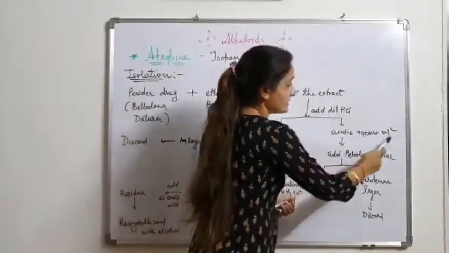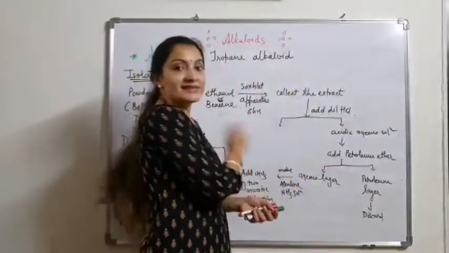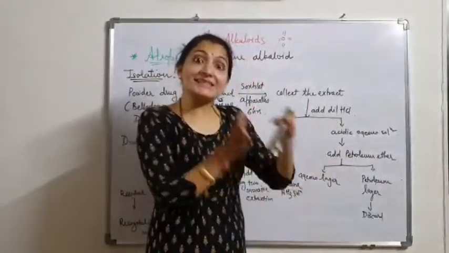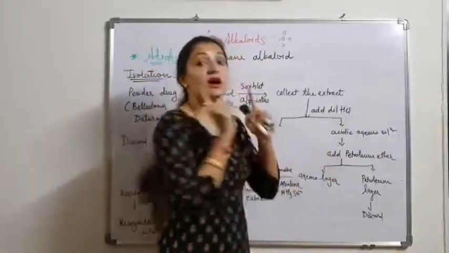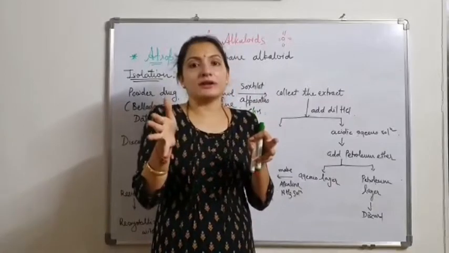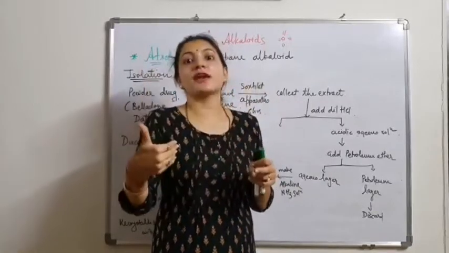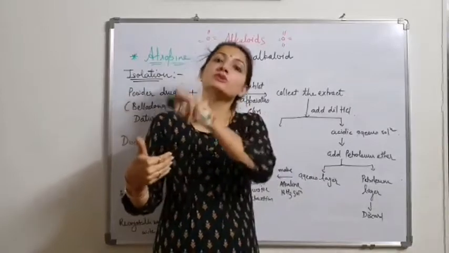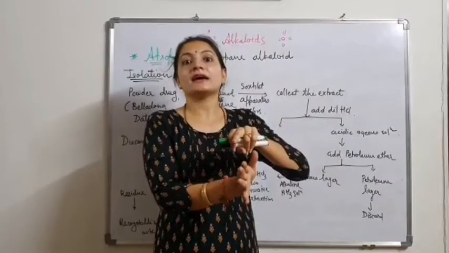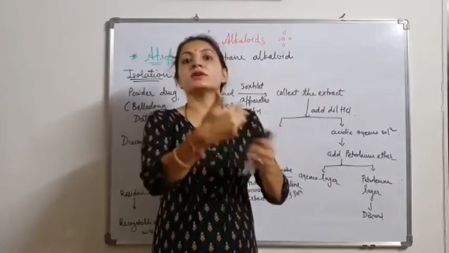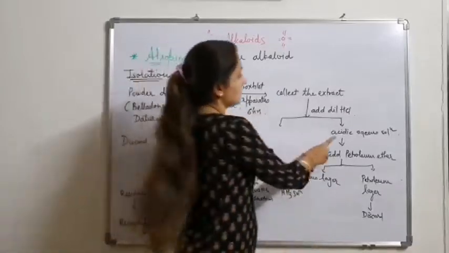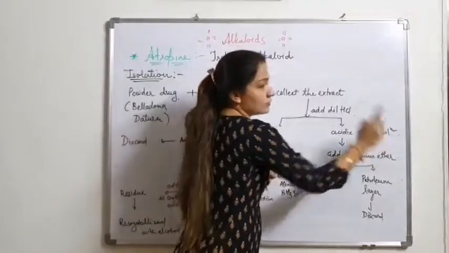So it is the acidic aqueous layer. We discard the organic solvent and focus on the HCl aqueous solution, because our alkaloid, present in the organic solvent in base form, converts into the salt form in the presence of HCl. So among the other constituents, only the alkaloid is converted into salt in the presence of acid. So we easily isolate the alkaloid, which comes into the acidic aqueous solution.